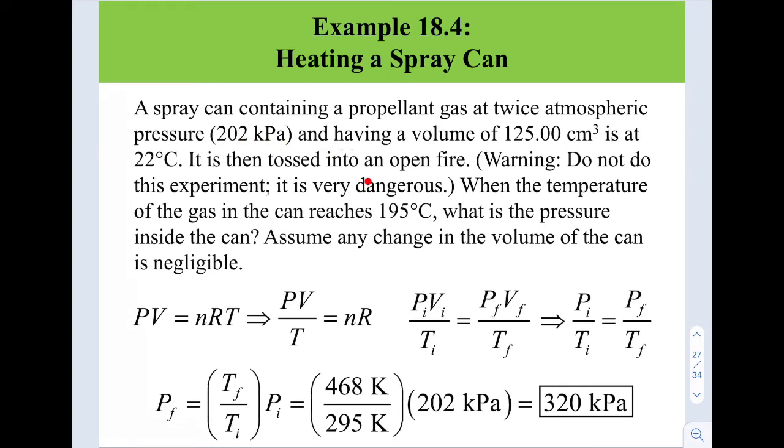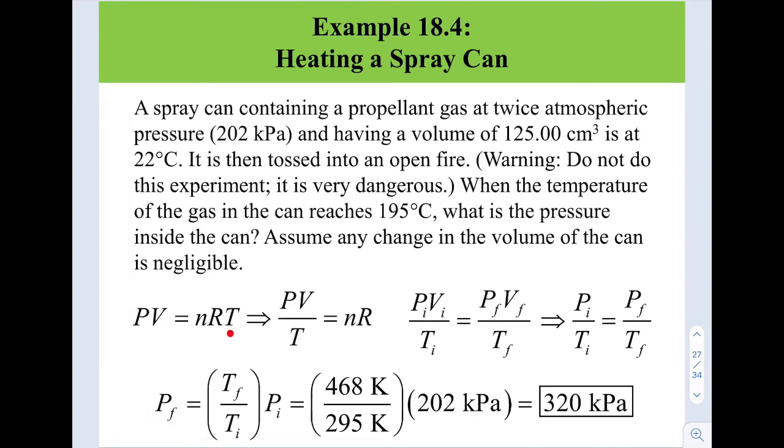It is then tossed into an open fire. Okay, please do not carry out this experiment. It's very dangerous. It's going to explode. When the temperature of the gas in the can reaches 195 degrees Celsius, what is the pressure inside the can? Assume any change in the volume of the can is negligible, so fixed volume, okay?